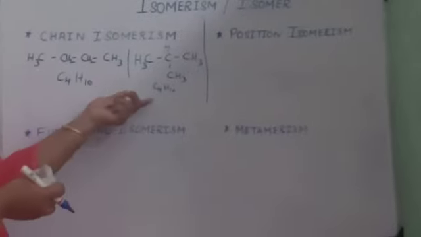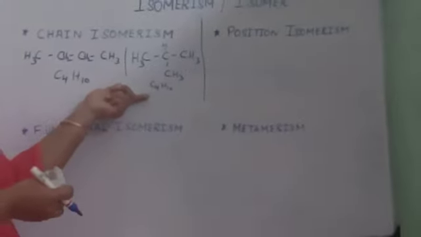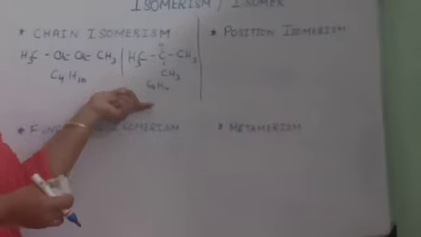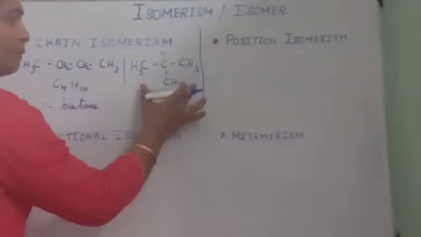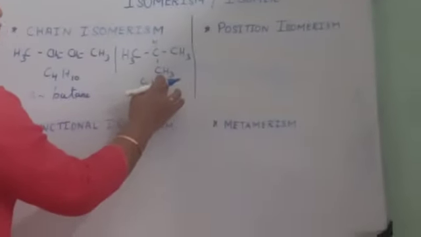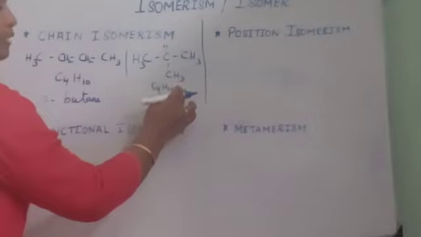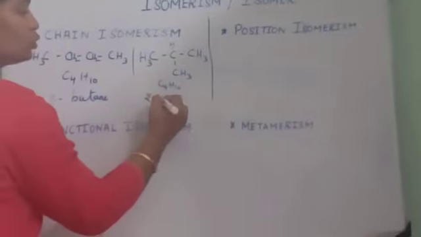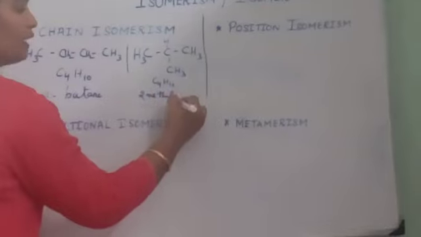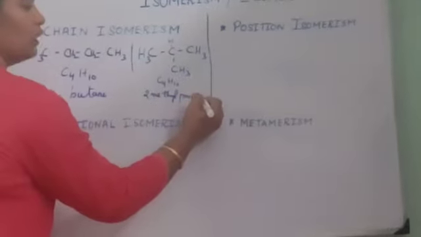Now, how do these 2 compounds differ? The 2 compounds differ in the arrangement of the carbon chain. If I name this compound, methane, ethane, propane, butane, it becomes n-butane. If I label this compound, I have a methyl group at the second position, so it becomes 2-methyl propane.